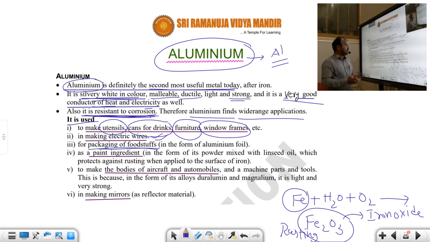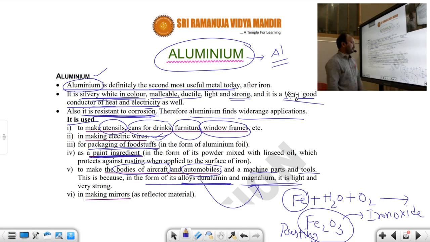Aluminum metal in the form of foil, and it is used as a paint ingredient. One of the paint ingredients we mostly take is aluminum. And parts of aircraft, automobiles, machinery parts and tools are mainly made up of aluminum. This is because aluminum is available in alloy formation.